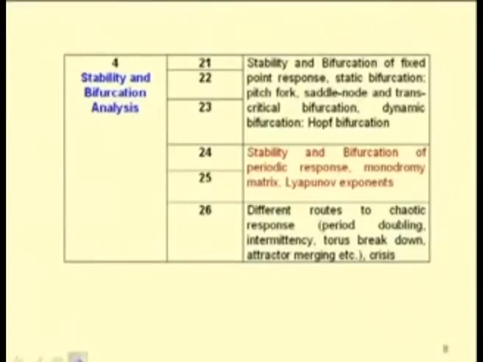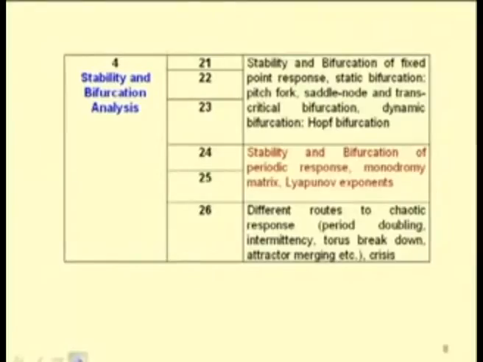Then we will be interested to see the equilibrium responses, equilibrium points and their stability. So, after finding the responses, we will be interested to study the stability and bifurcation of the responses. Generally 3 different types of responses are observed in the case of nonlinear systems. One is the fixed point response, which may be a trivial or non-trivial response, and then periodic response, quasi-periodic response and chaotic response. In all these cases we will study the equilibrium points, their stability and the associated bifurcations.